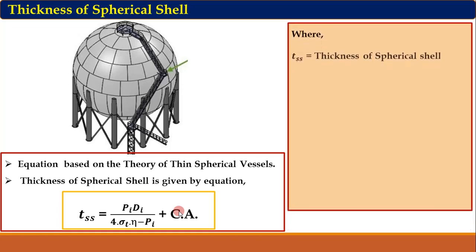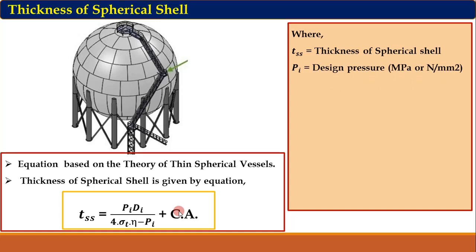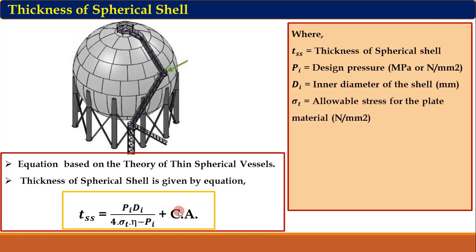Parameters used in this equation: TSS, thickness of spherical shell; Pi, design pressure, which is obviously more than the actual internal pressure; Di, inner diameter of the shell; sigma T, allowable stress for the plate material. For ductile material it is SYT upon 1.5, for brittle material it is SUT upon 3.